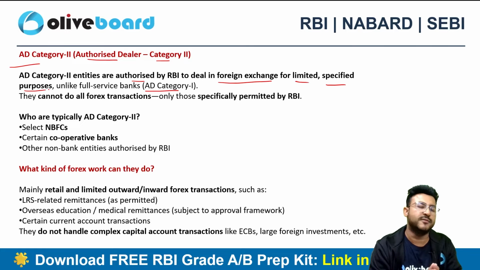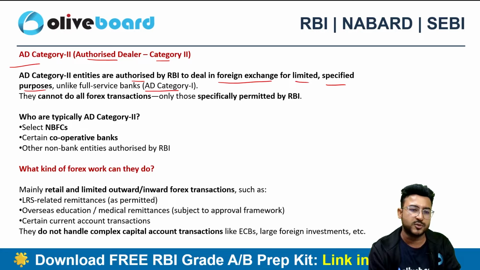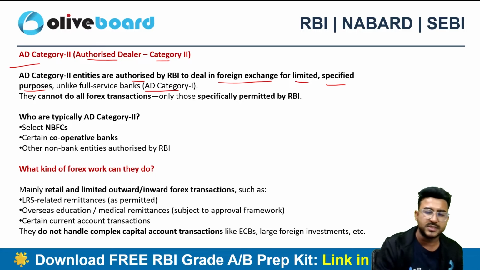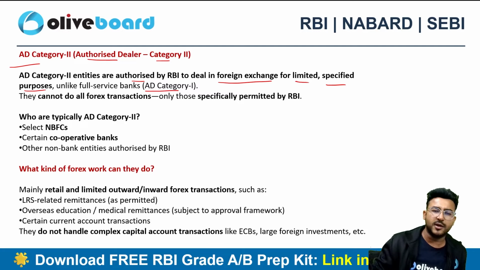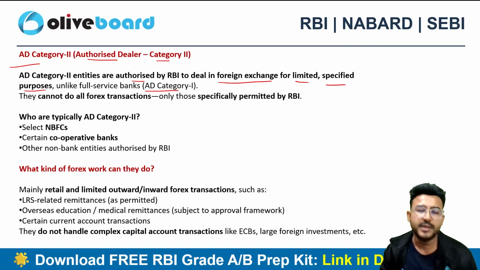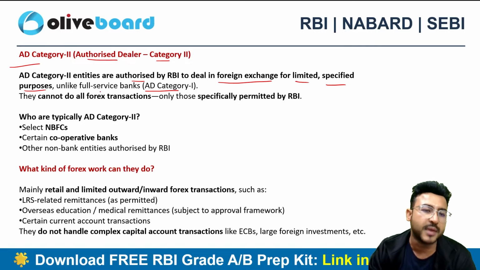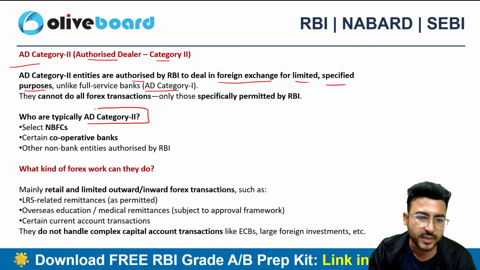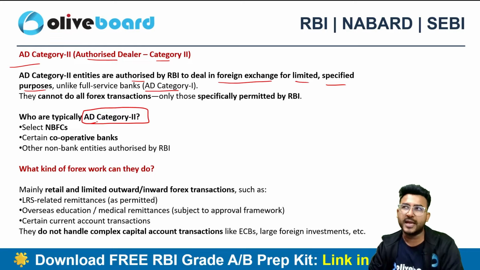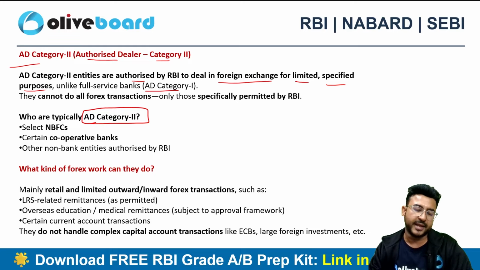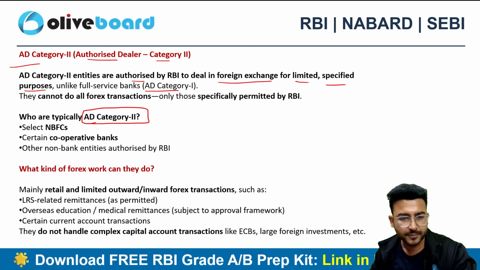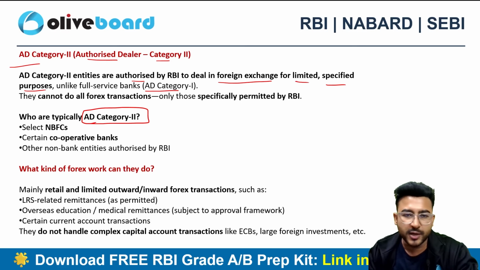They are not full service banks. Mainly they are NBFCs, certain cooperative banks or other non-banking entities authorized by the Reserve Bank of India. They don't have as much authorization or freedom as AD Category 1 banks.